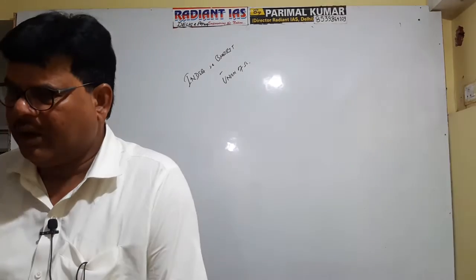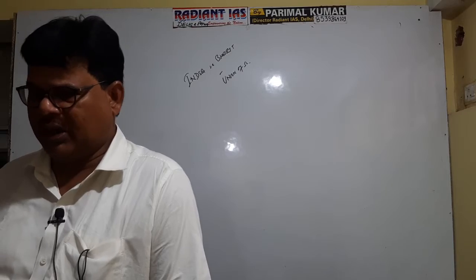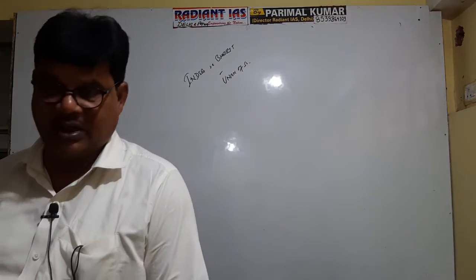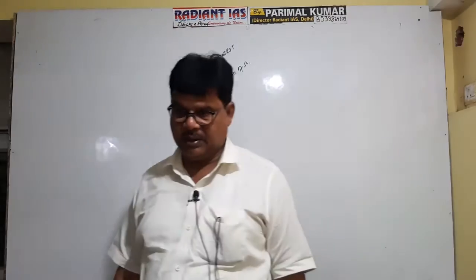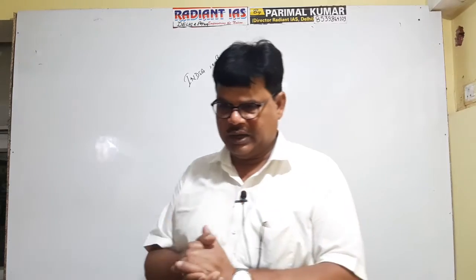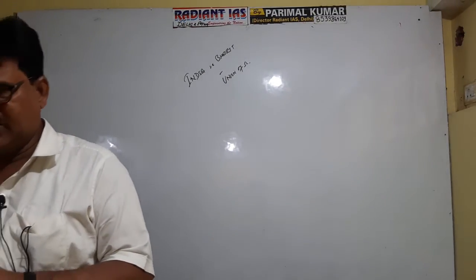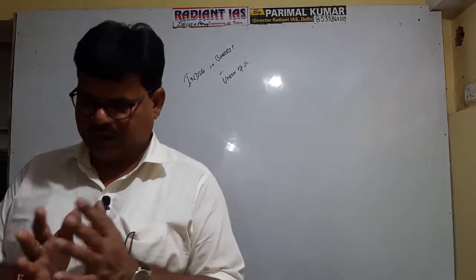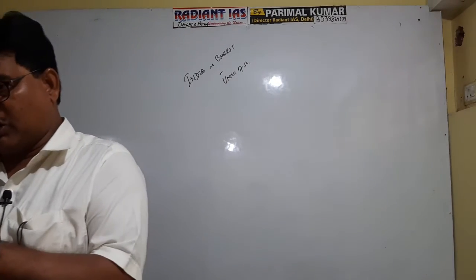In India every person is a citizen of India but not a citizen of a state. He can be a resident of a state, to be noted. He can be a resident of Madhya Pradesh, he can be a resident of Delhi, he can be a resident or domicile of Madhya Pradesh, but he cannot be a citizen of Madhya Pradesh.